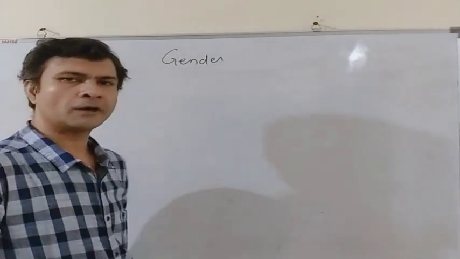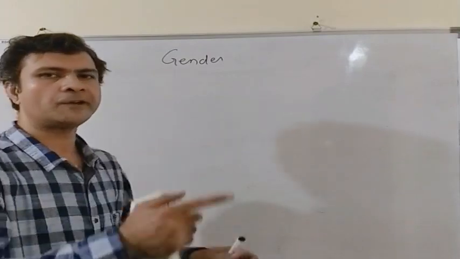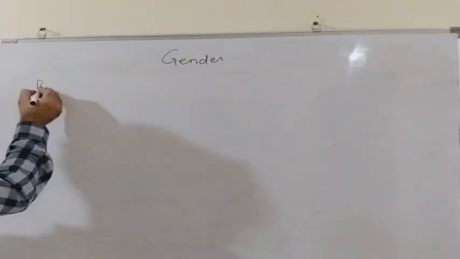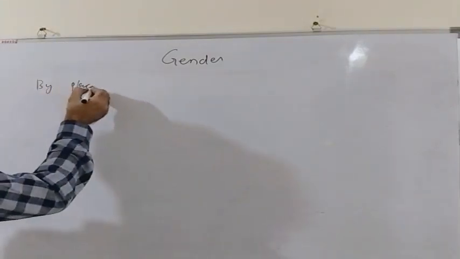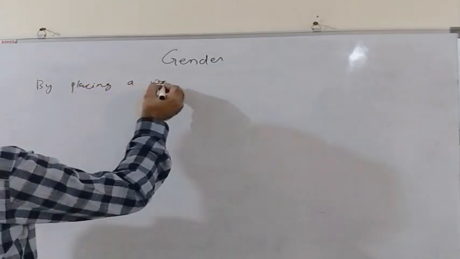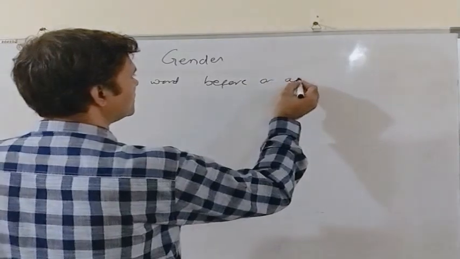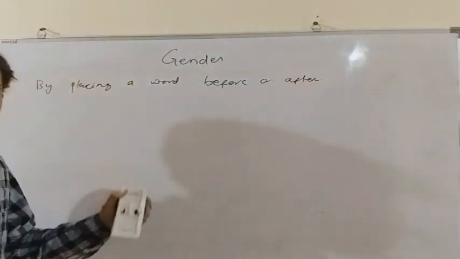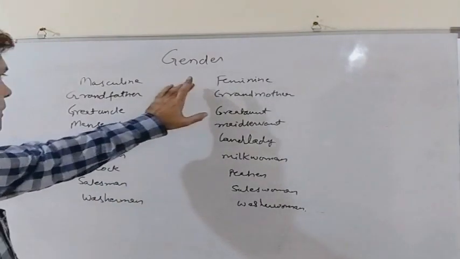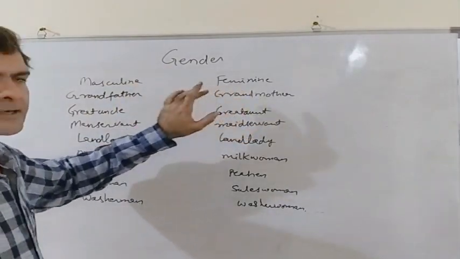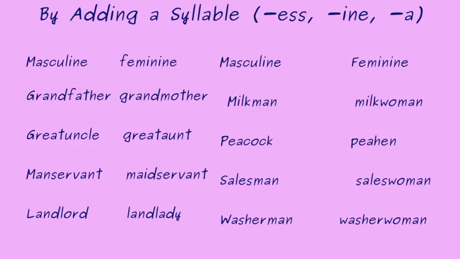The third way to convert a masculine gender to its feminine form is by adding or placing a word before or after. Let us see some examples. The feminine form of grandfather is grandmother. In this example, we have placed a word before. Great uncle becomes great aunt.